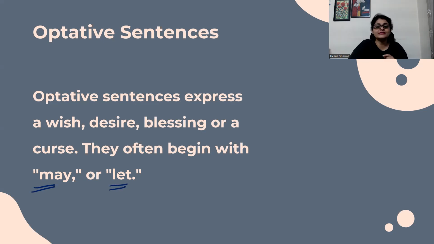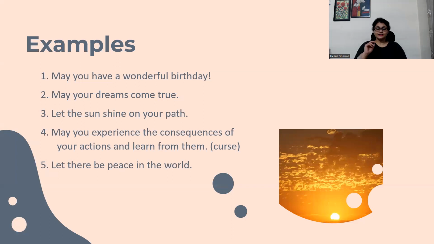Now, let me help you with some examples. Take a look at my screen. May you have a wonderful birthday. Now, this is an optative sentence because you are wishing somebody good. Do not get confused that, ma'am, this sentence is ending with an exclamation mark. Is it an exclamatory sentence?